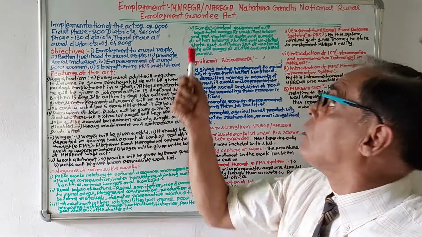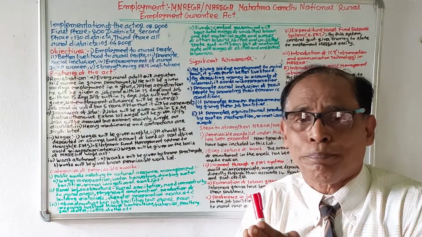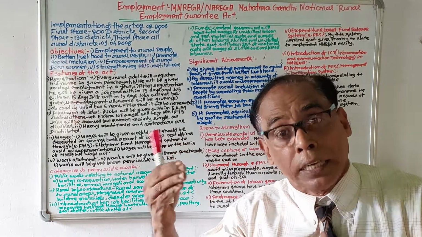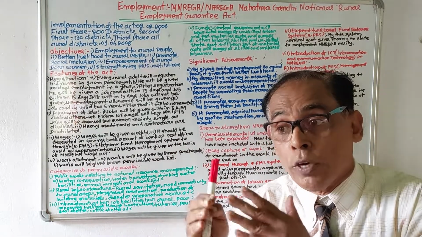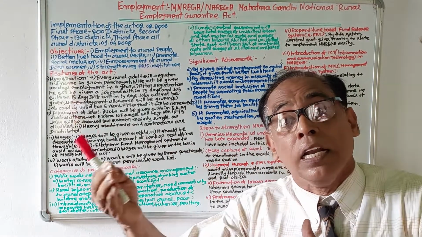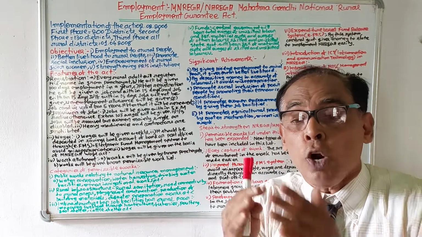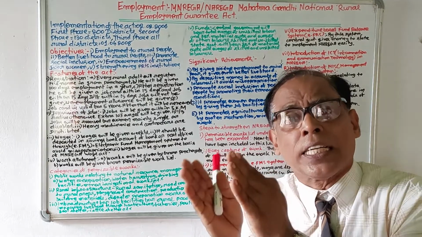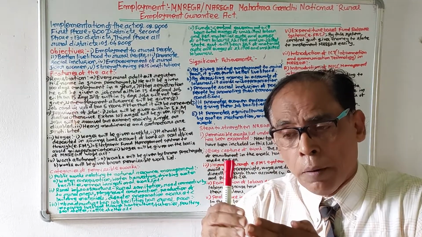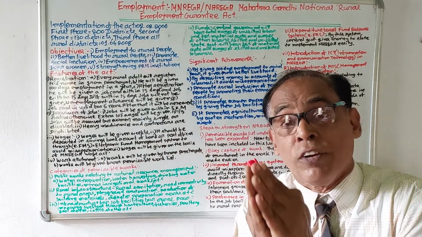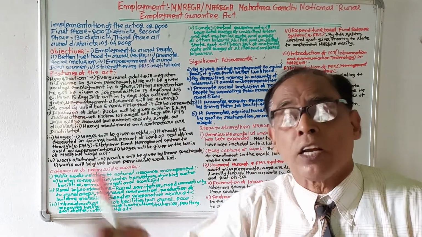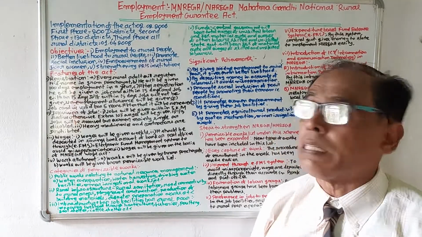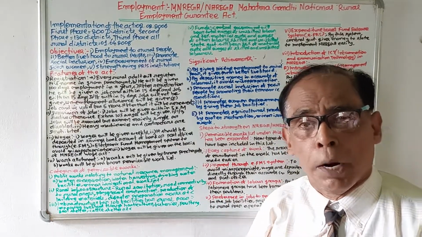Now we'll discuss how funds will come. 100% of the funds for the wages of unskilled laborers will be given by the central government. For skilled and semi-skilled labor and material costs, 75% will be given by the central government and 25% by the state government. This is all about the funding of MNREGA.